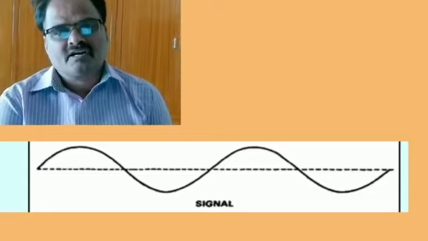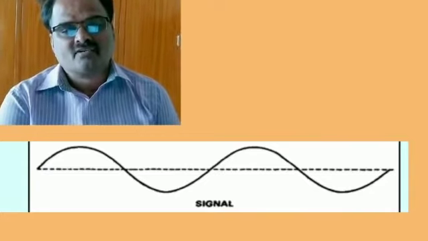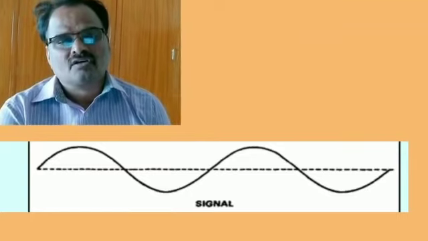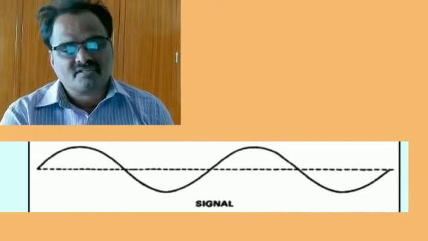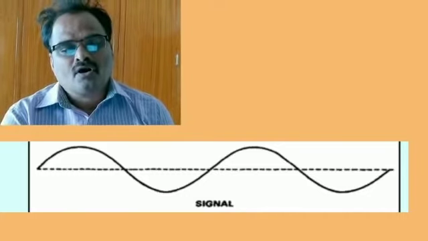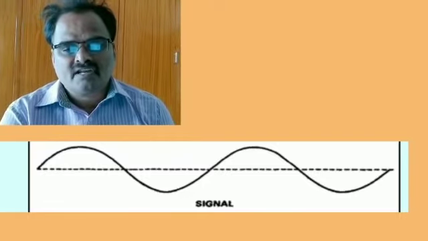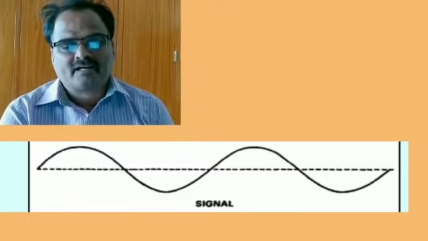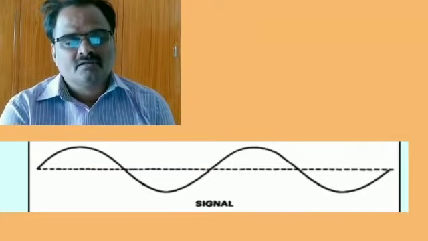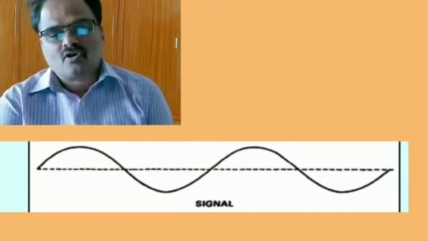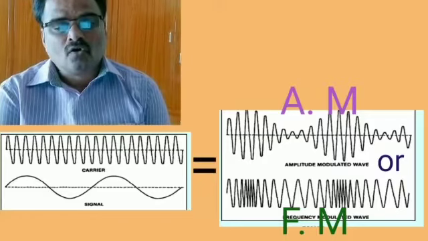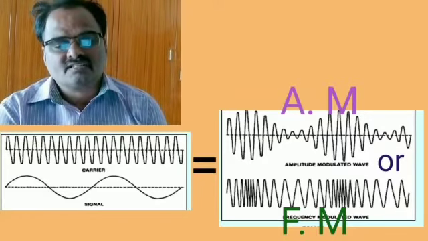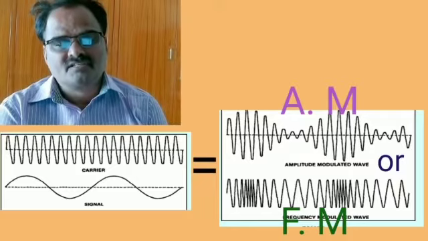A low frequency signal, that is an audio signal converted into an electrical signal, cannot be sent directly over the air for long distances. The energy of the wave is directly proportional to its frequency. At audio or low frequencies, the signal power is very small and the radiation is not practicable due to attenuation. The radiation of an electrical signal for long distances is possible only at high frequencies. Hence, for long distance transmission, the low frequency signal is to be changed into a high frequency signal.